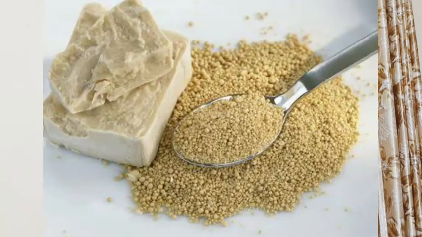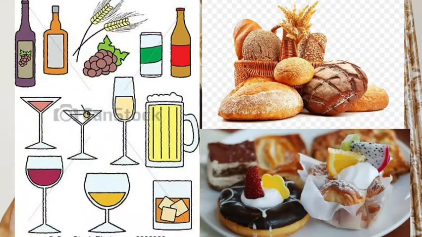It is called yeast, the famous example. Yeast is helpful in preparing alcohol. It is used in the preparation of bread, bakery items, etc. So this is the example of ascomycetes. So let's talk about the reproduction of ascomycetes.